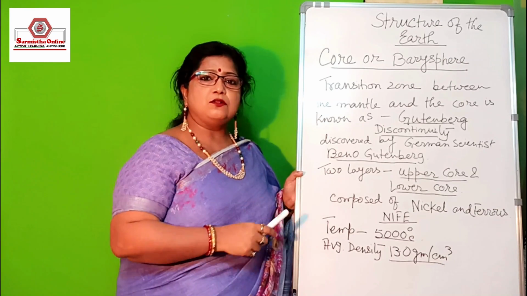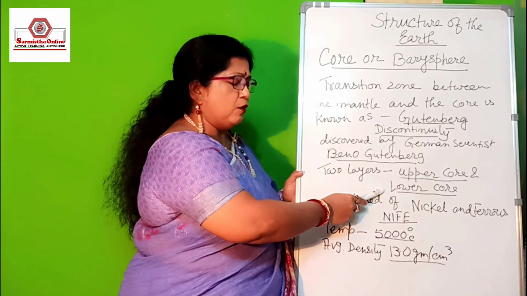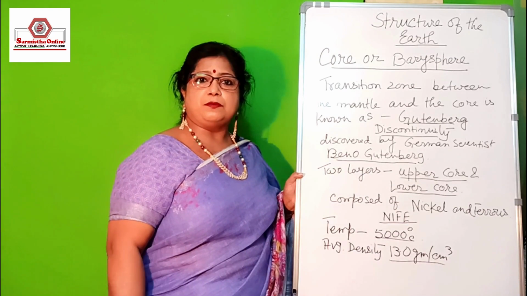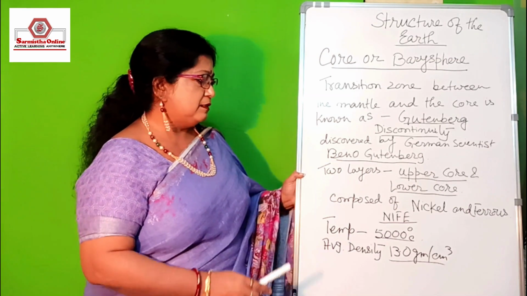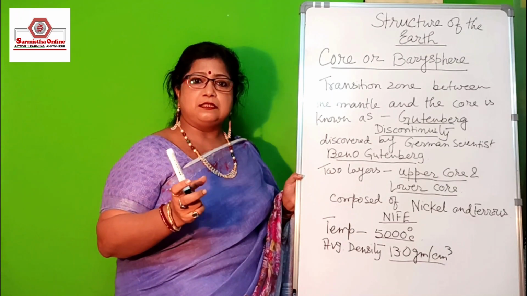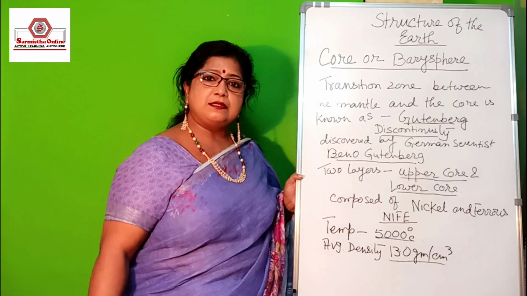The core is also subdivided into two parts, the upper core and the lower core. The lower core is always the most solid part, and the entire core has an average density of 13.0 gram per cc.